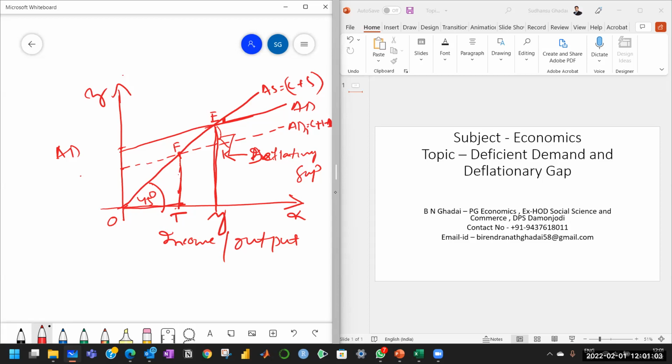But deflation pauperizes the whole society. It reduces the national income. During deflationary gap, the national income decreases and unemployment increases. So if you compare the inflationary gap and deflationary gap, then inflation is the lesser of the two evils. This much for deficient demand and deflationary gap.